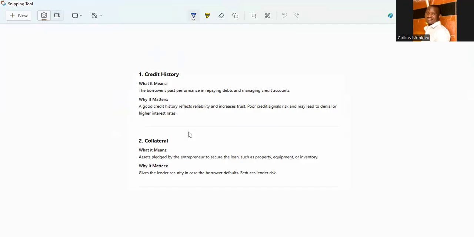You'll look at collateral, what you've pledged to secure the loan in the case of a default. What other things do they consider? A business plan, cash flow projection, and the character of the borrower. What character does he have? It matters. So these are all important factors that must be considered.